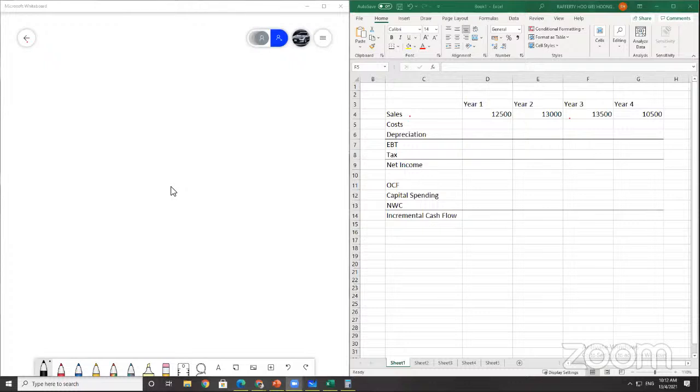Where did I stop? Okay. You already know the sales revenue given to you, so you put it into your cash flow to identify your sales. Then the next one is operating costs: 2,700, 2,800. Also you can put these under here as cost. So just fill in here. You need to know how to do your cash flow, by the way. So you need to roughly know what are the variables here that you want to fill in. And the next one is depreciation. Just copy your depreciation over, 6,000 for all years.